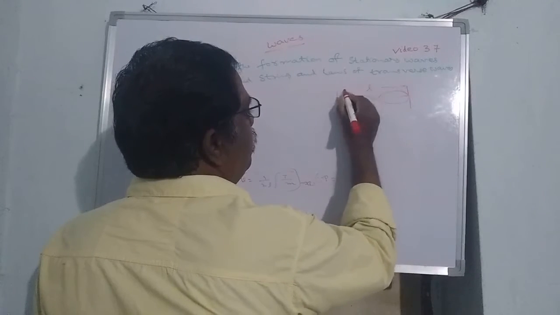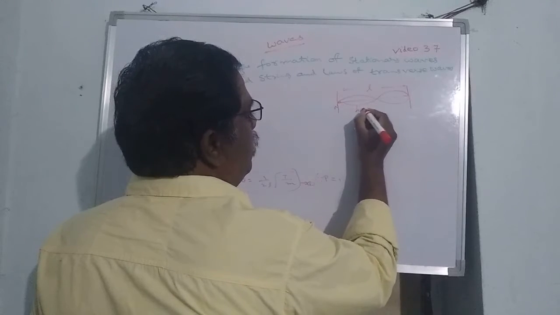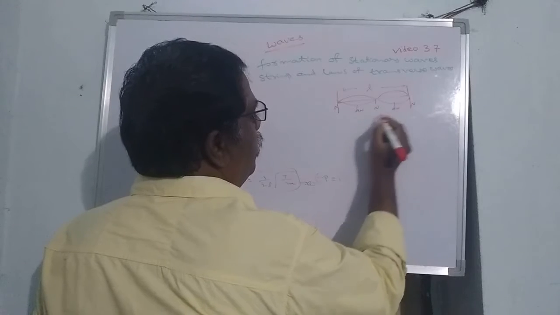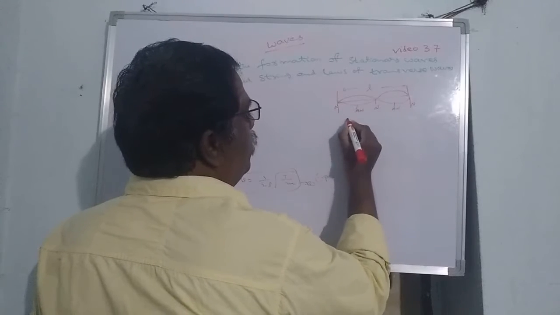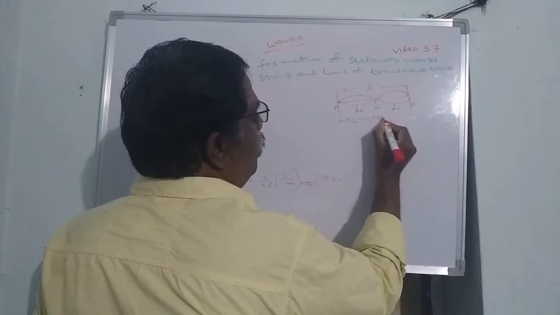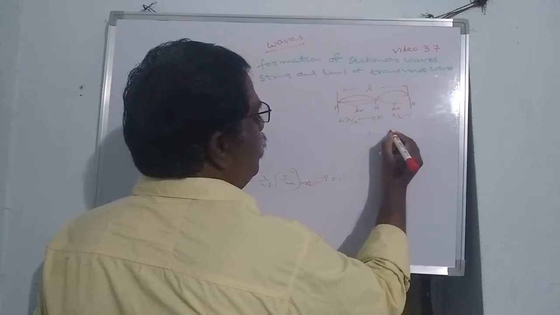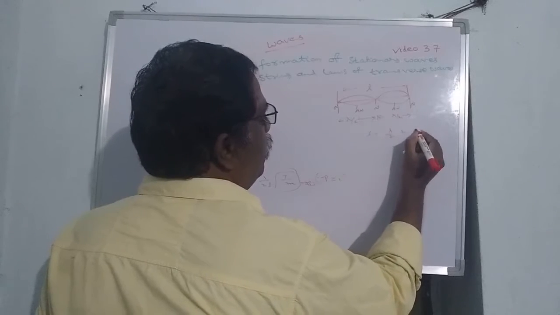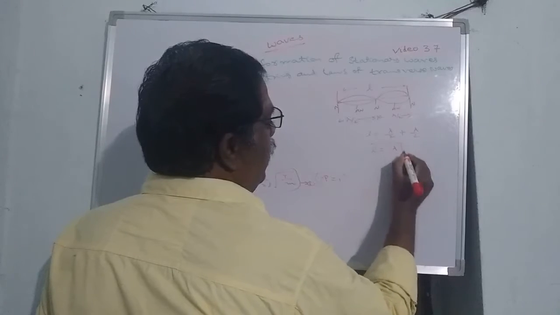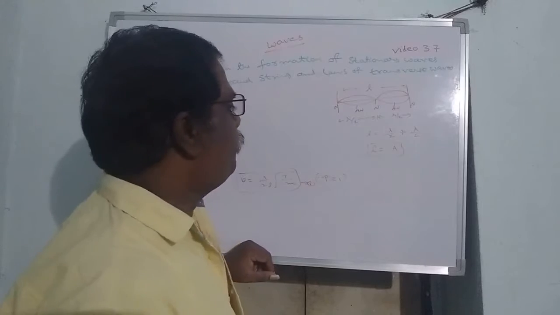Here L: node, antinode, node, antinode and node. We know that node to node distance is lambda by 2. Again node to node is lambda by 2. Therefore L is equal to lambda by 2 plus lambda by 2, so L is equal to lambda, or lambda is equal to L.